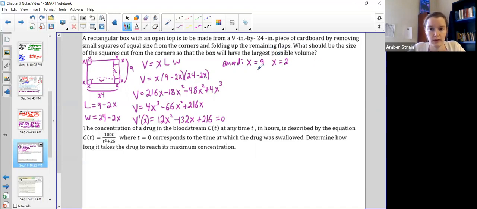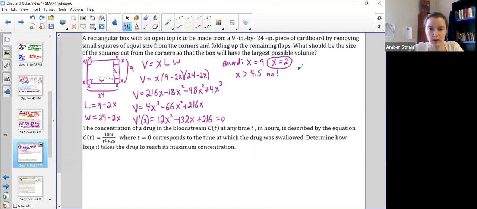Now, only one of these answers is going to work. Now, it seems like they both should, right? But think about this. Our box was only 9 inches wide, so can I use an x of 9? No. In fact, any x's bigger than 4.5 are going to be silly, because if it was 4.5, I'd cut the box in half, and the volume is now gone. So just be careful. Watch those x's, see which one is actually physically possible. So go back to your dimensions and see which one's going to work. So anything bigger than half of the smaller number is just cutting your box in half. So don't do that. I could not use any x's larger than 4.5.